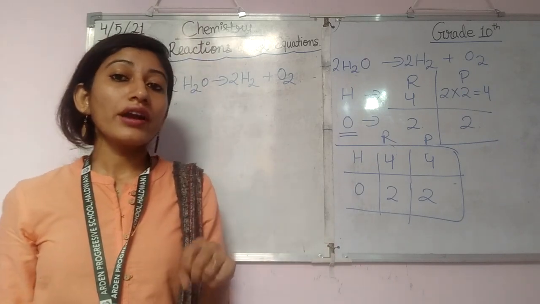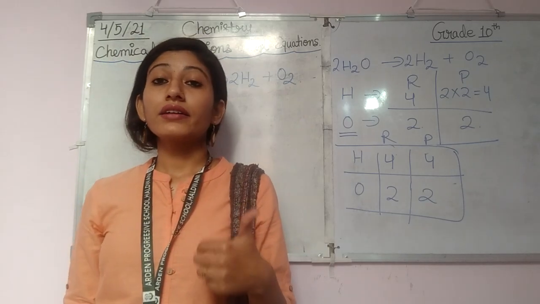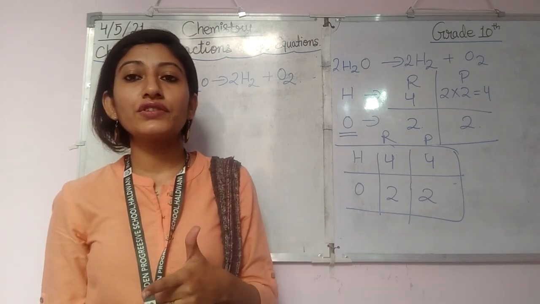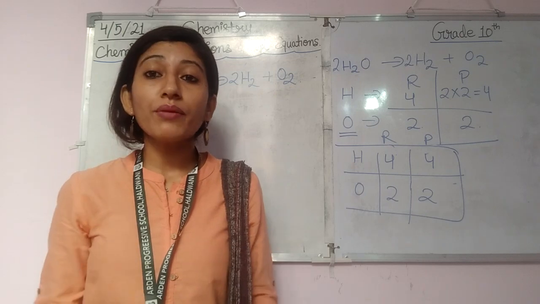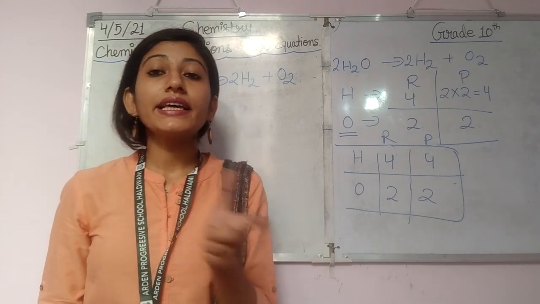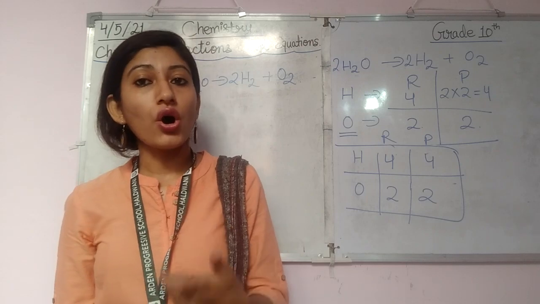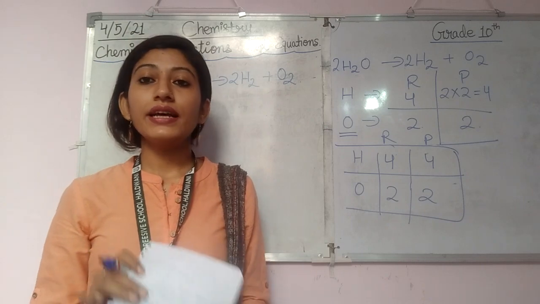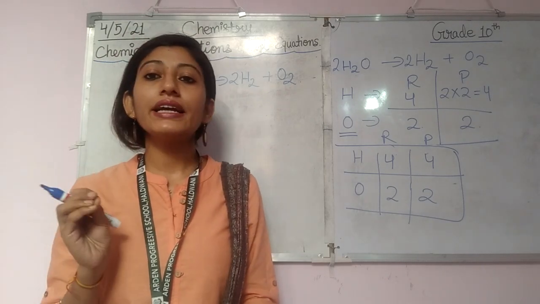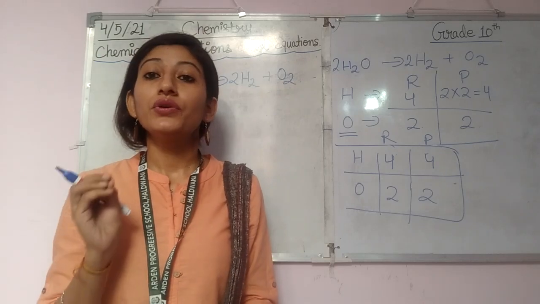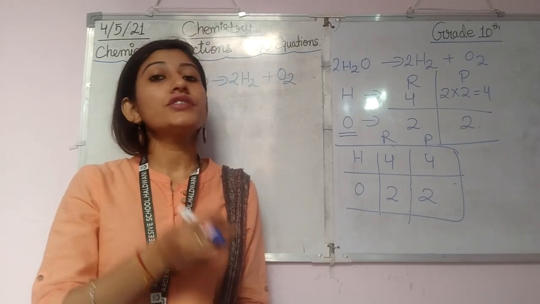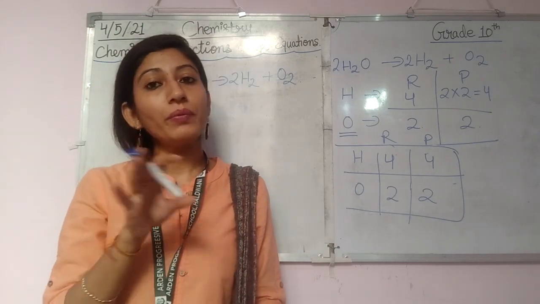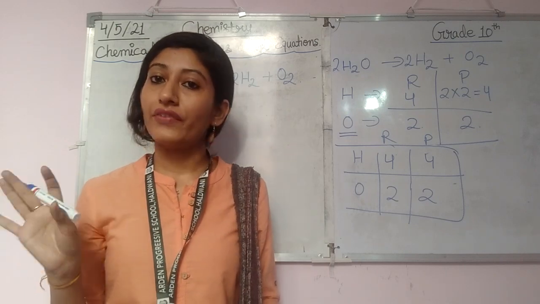And beta, for understanding and getting good practice of balancing equations, you have to do more and more examples. The more reactions you solve, the more you will come to know how to balance the equation or the reaction. And always keep in mind that there is no pre-decided thing. You just have to count the numbers, check both the product side as well as the reactant side, and then balance. This is the hit and trial method only, right?